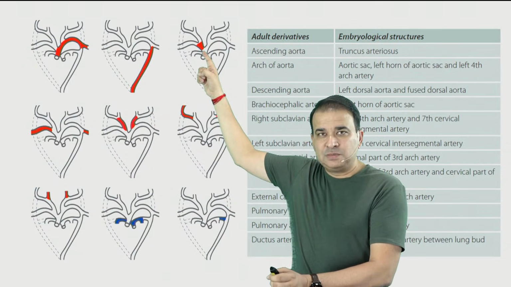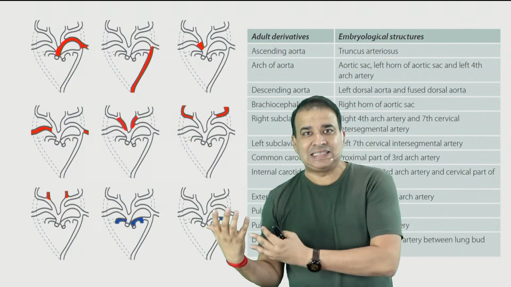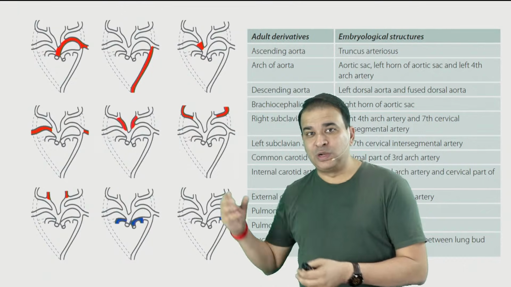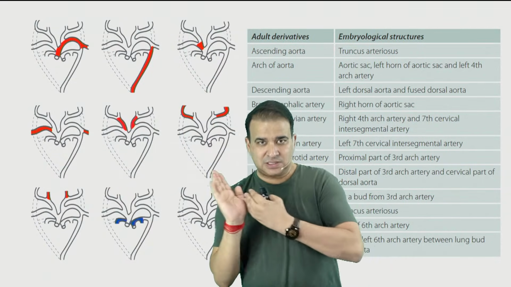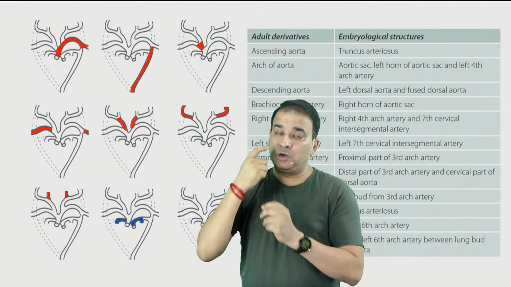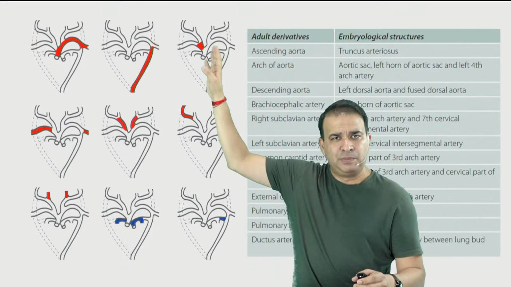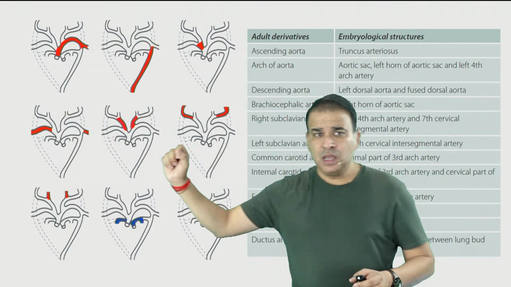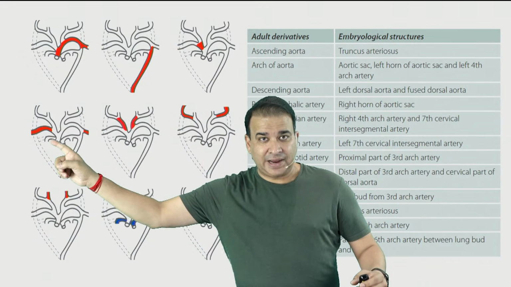That one which is marked over there is the brachiocephalic artery. Now we know the brachiocephalic artery has to go toward the right side. So it's the right horn of the aortic sac. That's the aortic sac there, and we have a right horn of the aortic sac, which obviously is turning toward the right side, and then will divide into the common carotid and subclavian. So just the right horn of the aortic sac will give rise to the brachiocephalic.